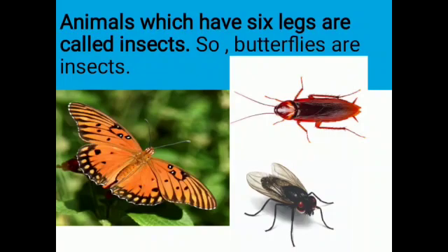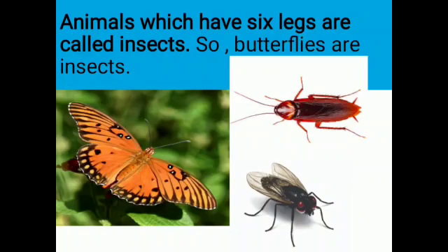Butterflies are insects. Now we have learned about the cockroaches and the housefly. These are troublesome animals which live in our home, we don't want them. But they are living in nature. And this is one part of animal classification.